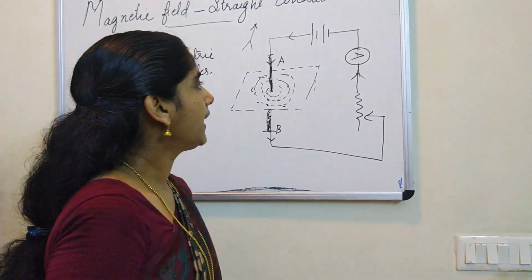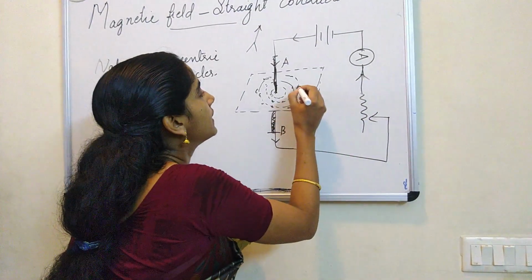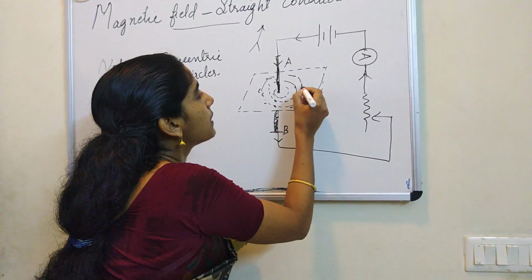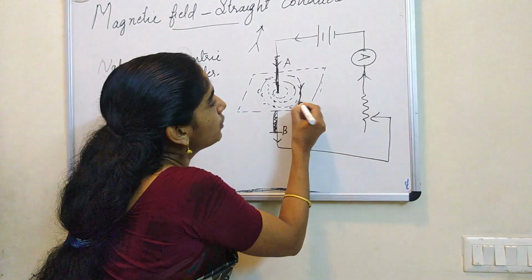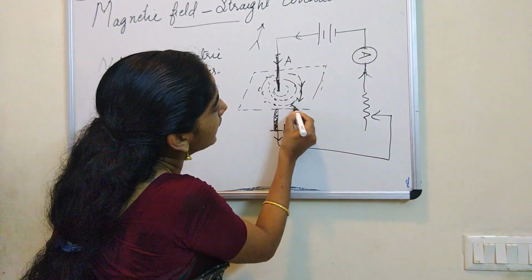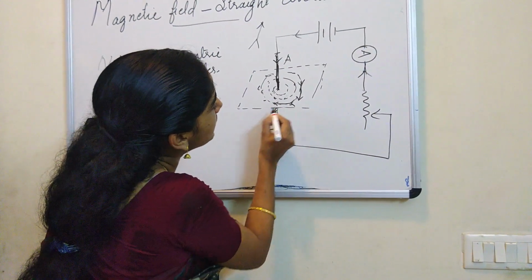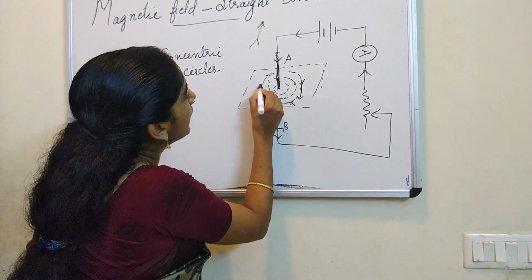When I introduce this compass needle here, this is what we observed. Imagine I am keeping the compass needle here. The north pole of the compass needle will be like this. If you bring the compass needle here, north pole will be like this. If you bring the compass needle here, north pole will be like this.